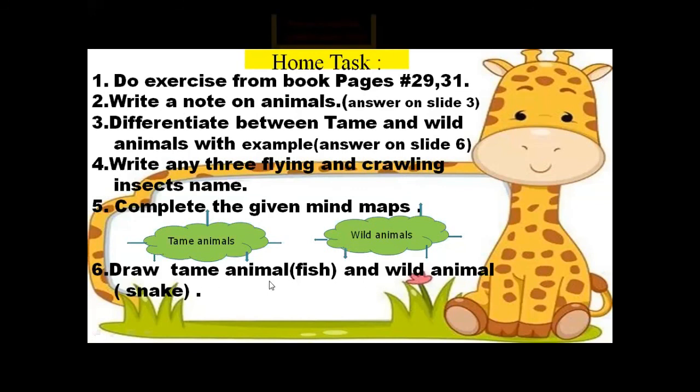Draw a tame animal, fish, and draw a wild animal, snake, in your copy and label them. I think fish will be very easy for all of you when you are drawing. And snake is also very easy. You will just draw 2 lines for making a snake. Snake you can draw in any shape. Okay, no need for perfection. Just draw it with lines, with the help of curved lines, you can make the snake.